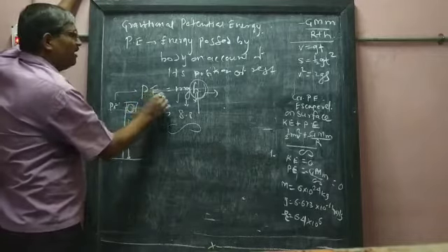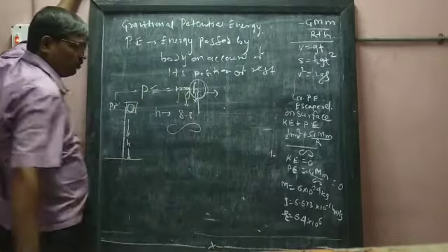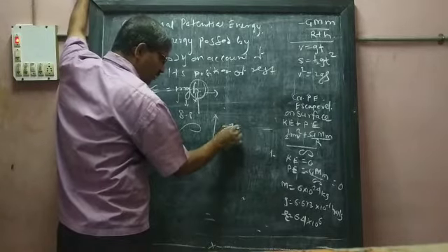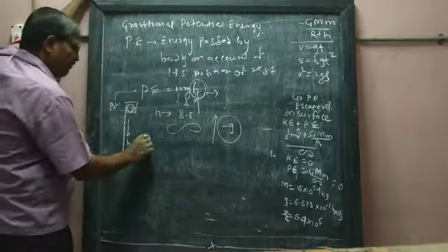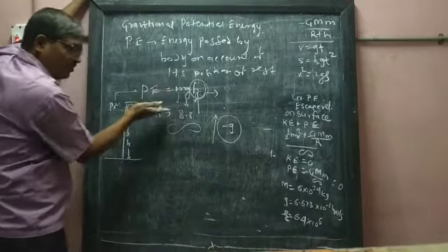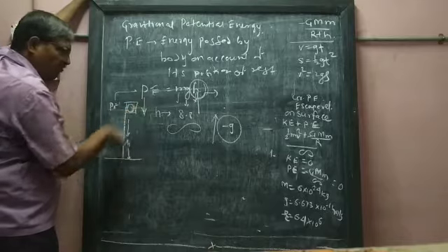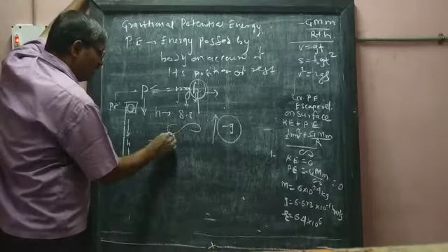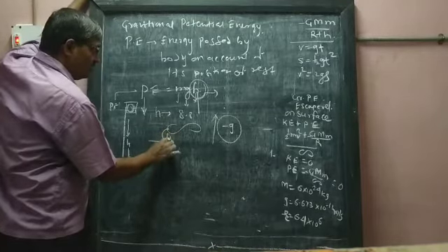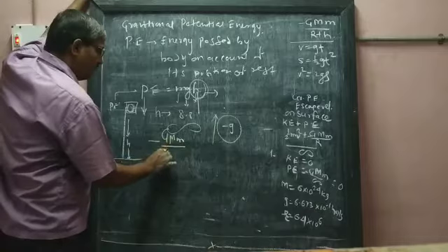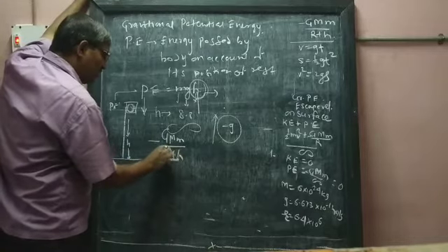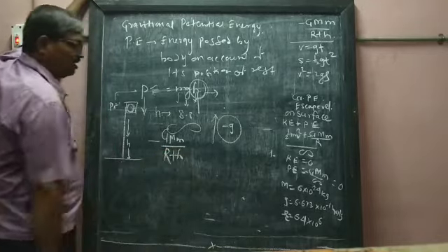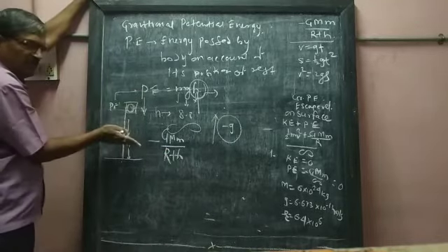So at a certain height, potential energy is equal to mgh, and when the body goes in an upward direction, the value of g is taken as negative. Therefore, when an object falls down from a certain height, its potential energy is negative, minus G capital M small m upon r plus h, where r means the radius of the earth, and h means the distance from which the object is falling down.